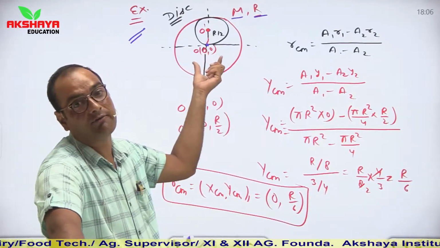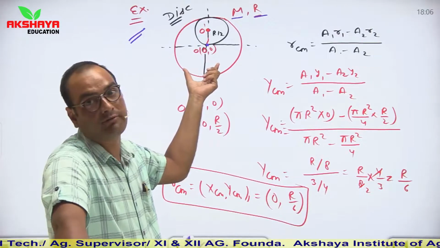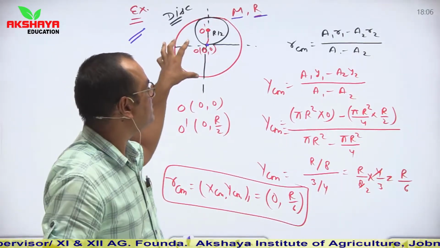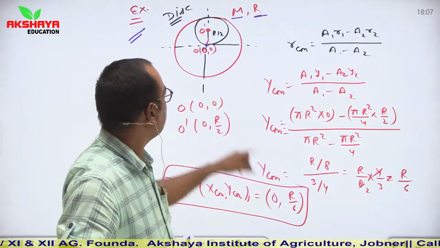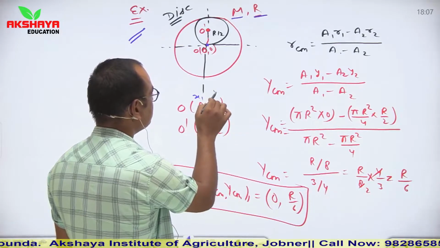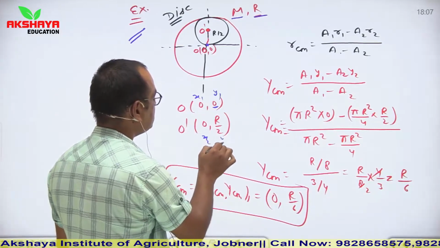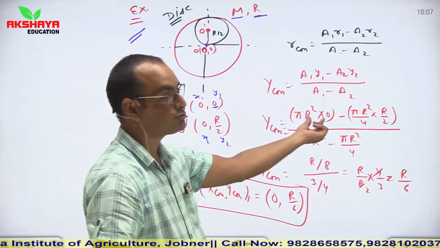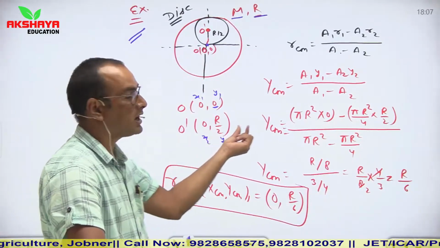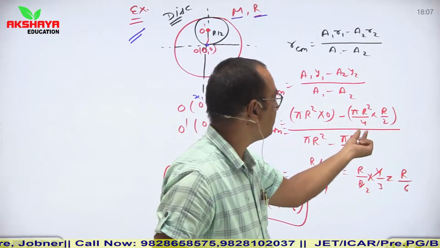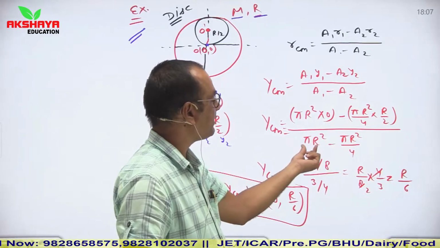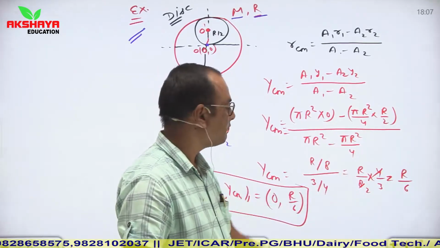a1 is area of actual figure and a2 is area of removed figure. So a1 is pi r square, y1 is 0. From here you can say this is x1, this is y1, this is x2, this is y2. So pi r square into 0 minus pi (r/2) whole square, means pi r square by 4, into r/2, divided by a1 minus a2, so pi r square minus pi r square by 4.